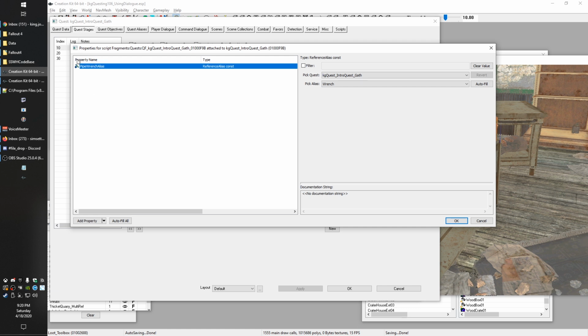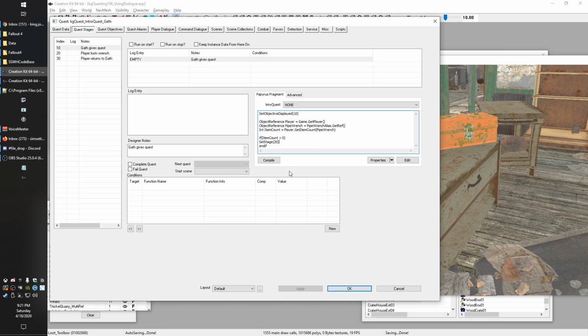The property is, hey, I'm going to define some piece of text I'm going to use in my script, and I'm going to tell you what it is. And that's what a script property is. So now we can compile this, and hopefully it goes through without issue. There we go. So now we've got, they get the quest.